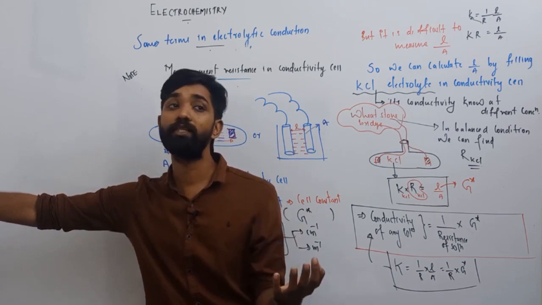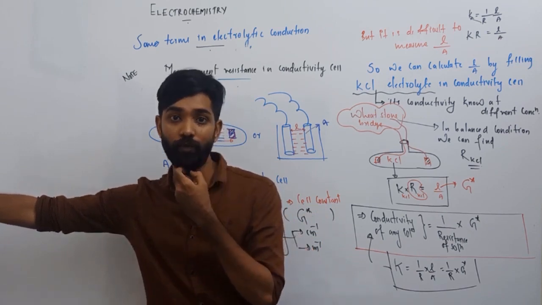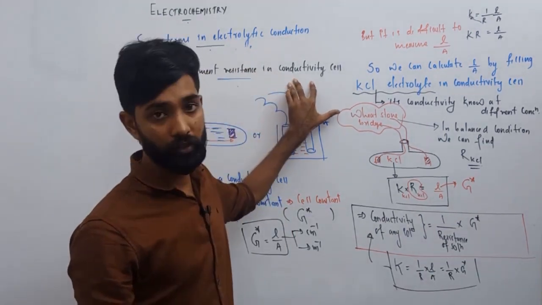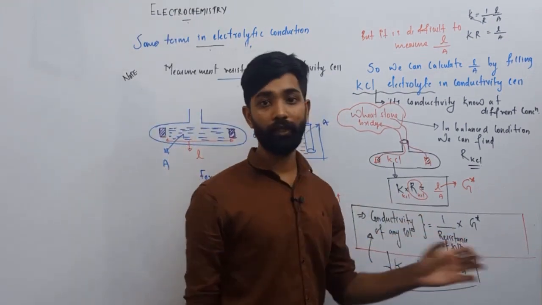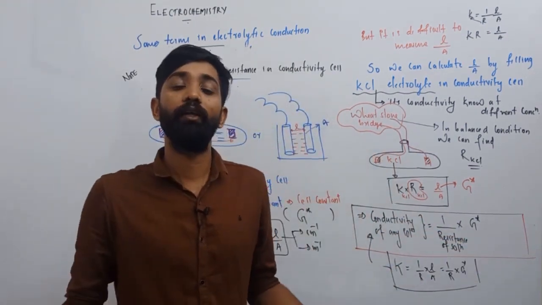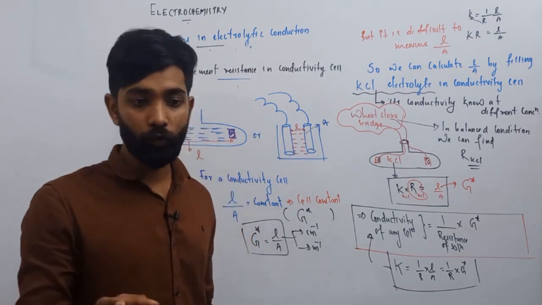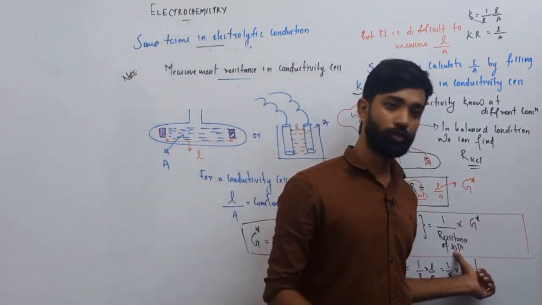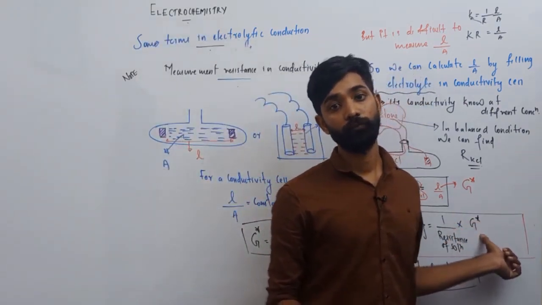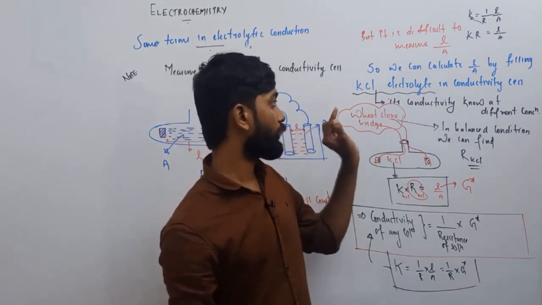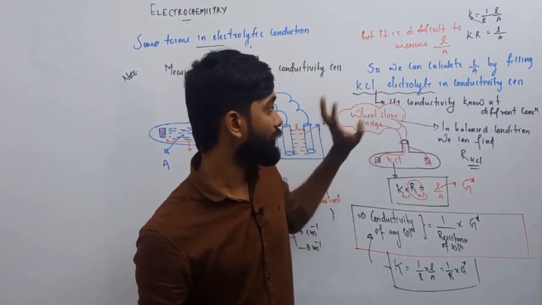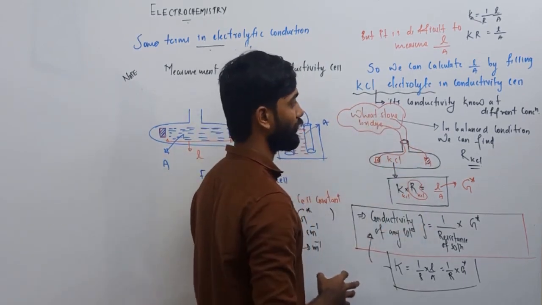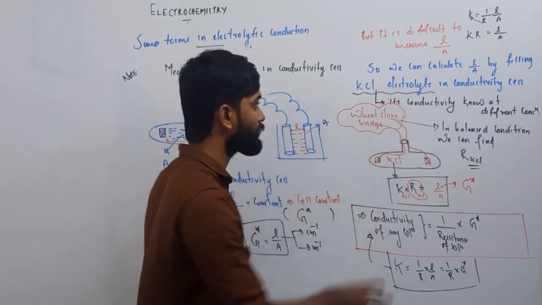The resistance can be measured with the help of a Wheatstone bridge. So this is how resistance is measured in a conductivity cell. If we know the resistance and the particular dimension L by A, I can find the conductivity. So for any electrolyte, our duty is to find resistance. If I know the resistance, I already know G star, but there is a task. First of all, we want to find the G star of that particular cell by filling KCl solution, and this is described here.